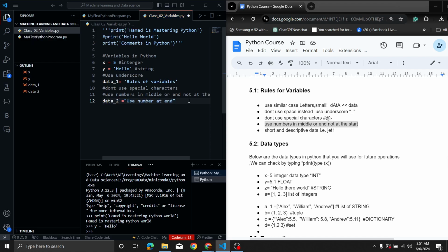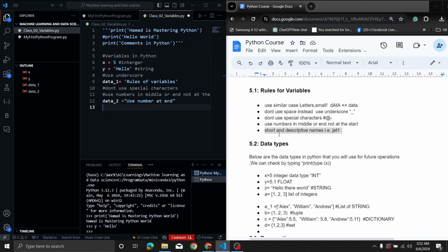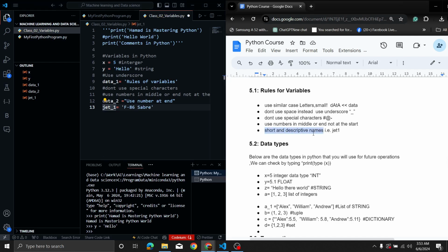Okay, the next thing we have is short and descriptive names for the variables. So we have fighter jets like F-86, MiG-15, MiG-17, F-16. So simply type descriptive names so you remember them, such as Jet 1. It shows us short and descriptive names for your variables. So these are some of the rules for the variables while declaring, so remember them.